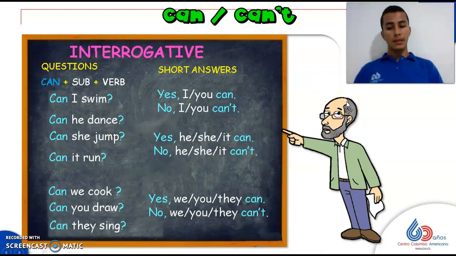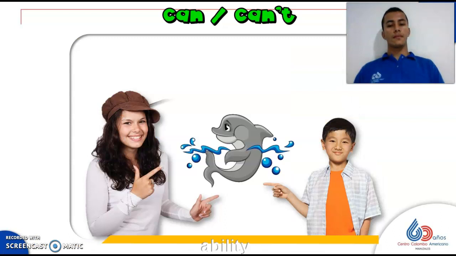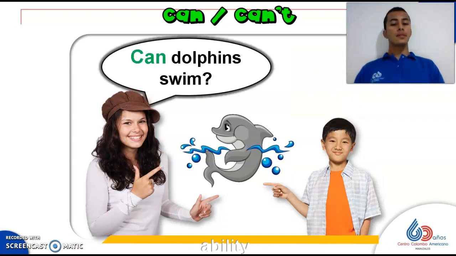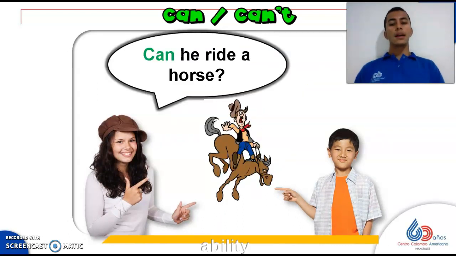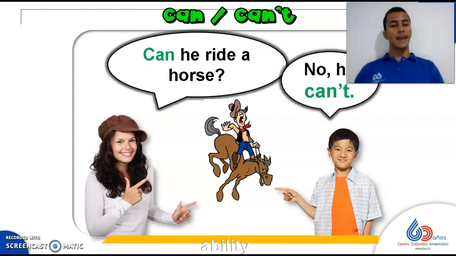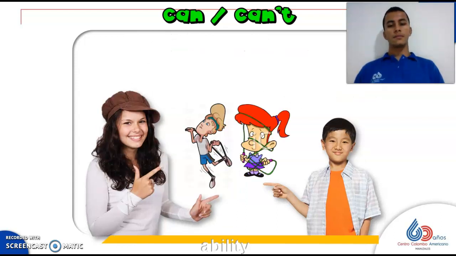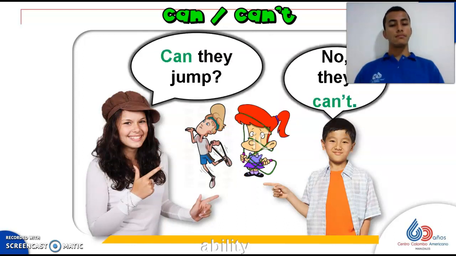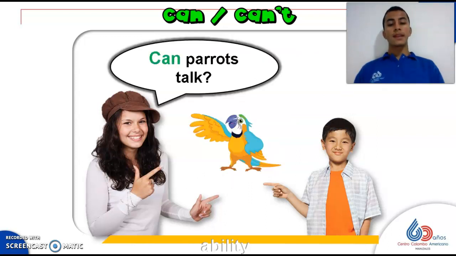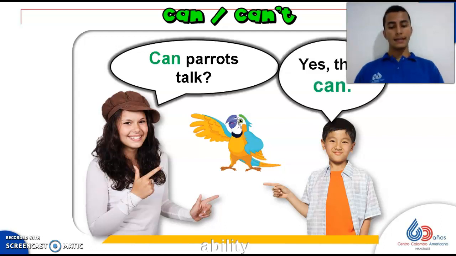Now, let's see some examples. Can dolphins swim? Yes, they can. Can he ride a horse? No, he can't. Can they jump? No, they can't. Can parrots talk? Yes, they can.